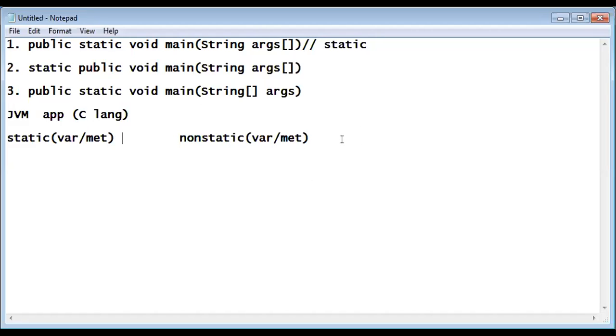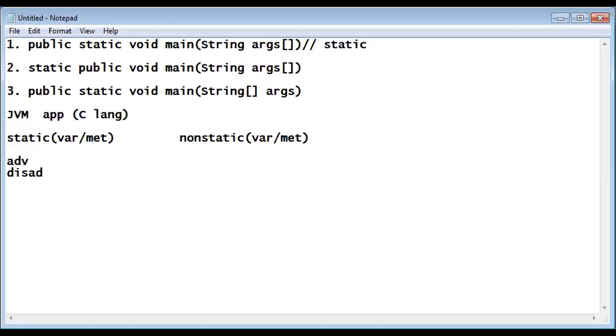Difference between static and non-static things, sir? See, there are some advantages when you are going with static. Similarly, there are some disadvantages also. When you go with a static method, there are advantages as well as disadvantages. So let me talk about advantages. Majority of static variables and static methods are predefined.